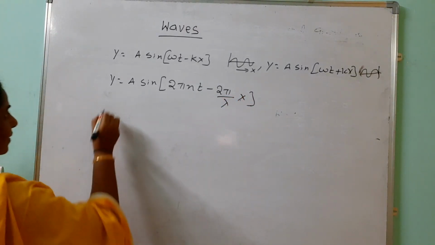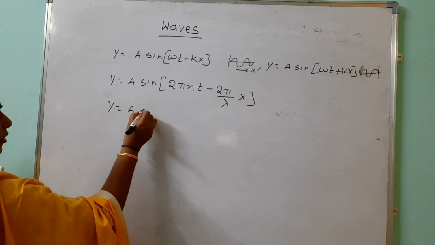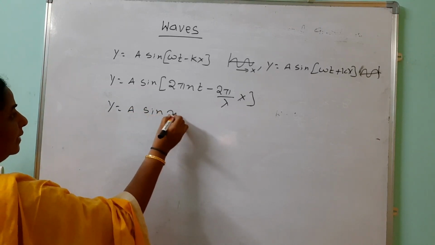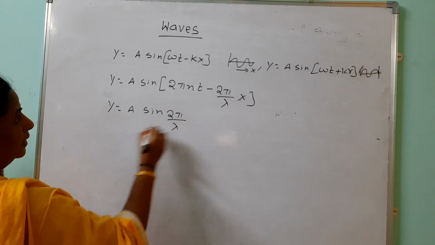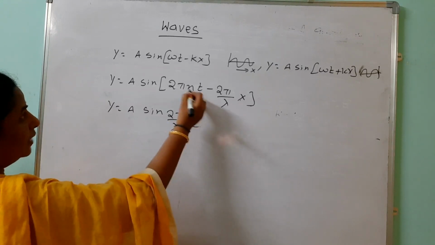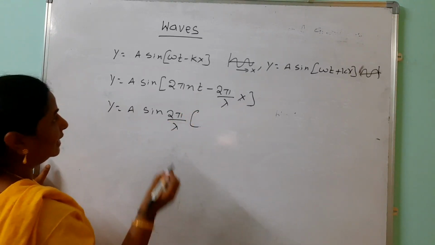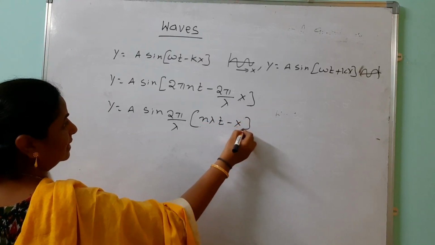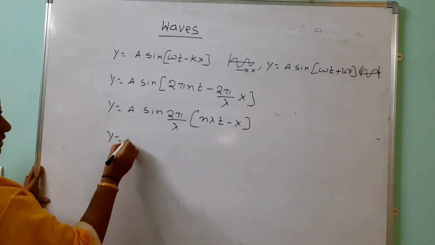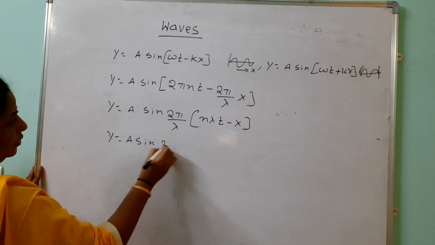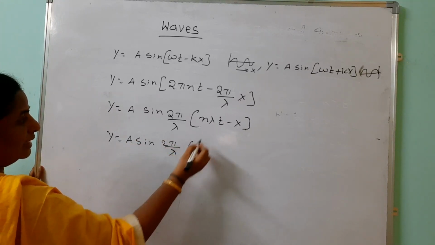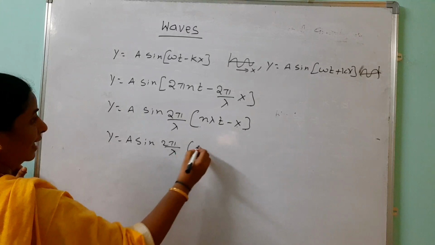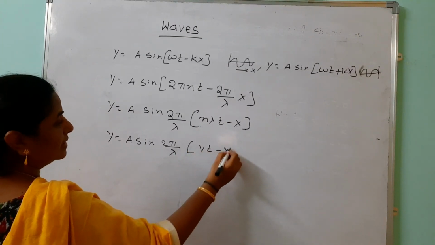In both the things, 2 pi by lambda is common, so I am taking it common. Here there is no lambda, so that's why we are multiplying and dividing with lambda: n lambda t minus x. Then it should be y equals A sin 2 pi by lambda. Instead of n lambda we are taking velocity, so velocity into time minus x.